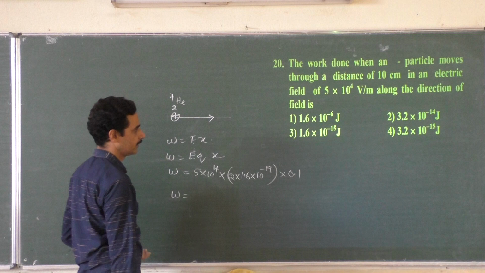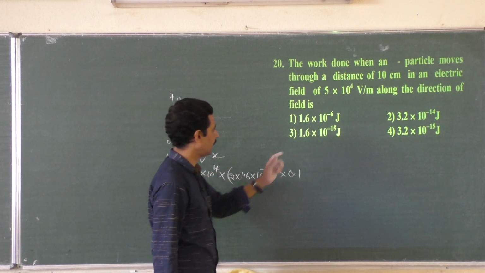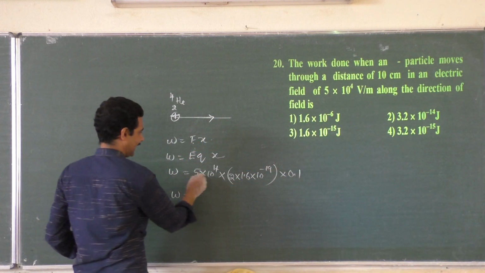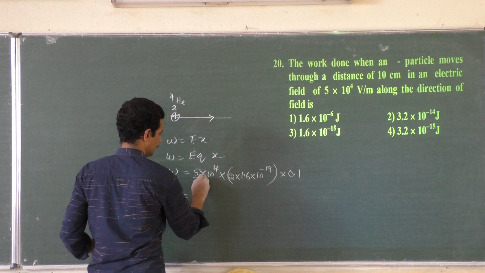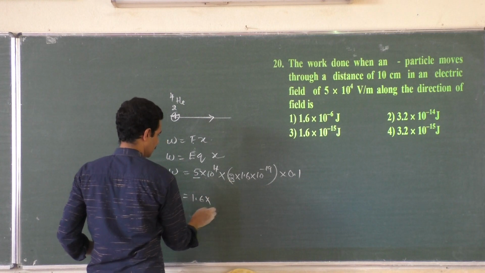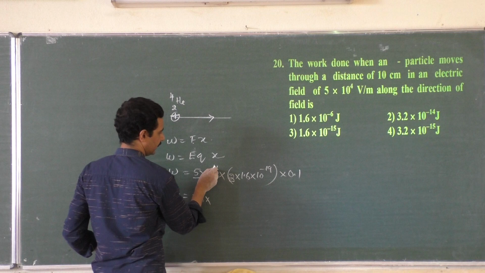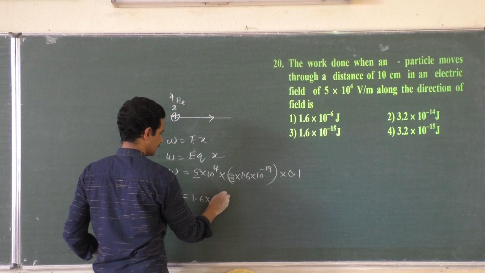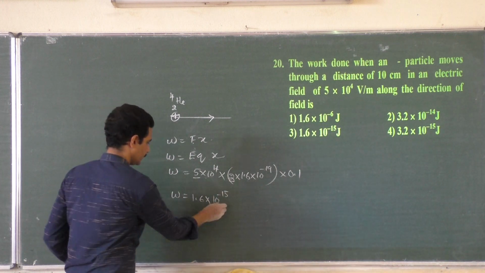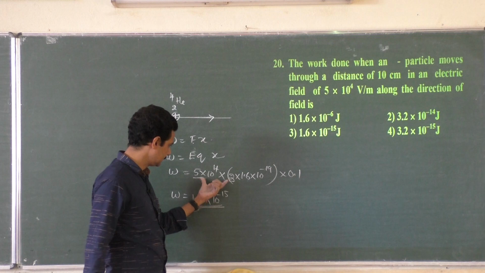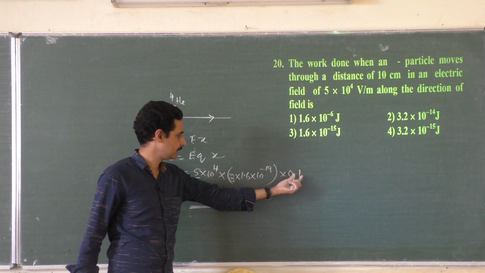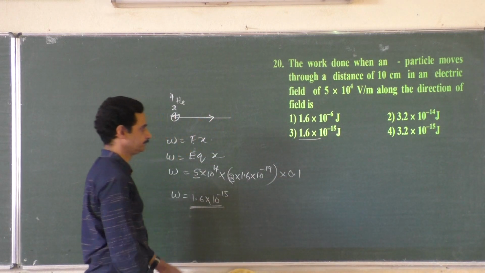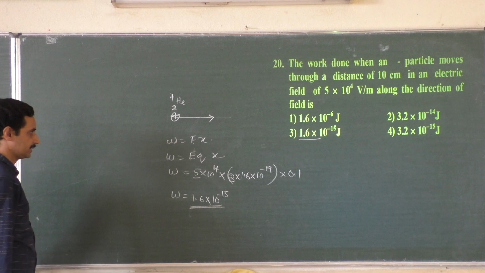W is equal to. Do you have different numericals? No. You don't have different digits. 1, 6, 1, 6, 3, 2, 3, 2. So you have to work it out. 10, this I will take it 10. So 1.6 into 10 to the power 5, 10 to the power minus 20, 10 to the power minus 15. Correct? Anywhere gone wrong? 10 to the power 5, minus 19, minus 1, minus 20, minus 15. I think it's right. This one. 1.6 into 10 to the power minus 15 joules.